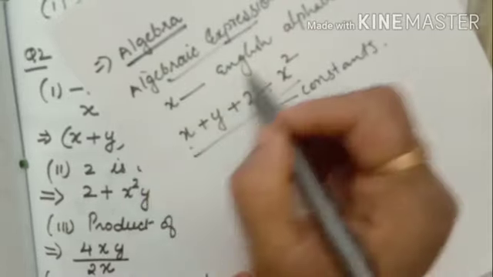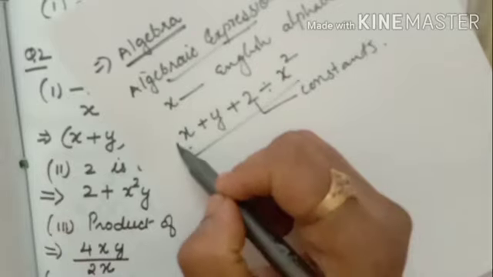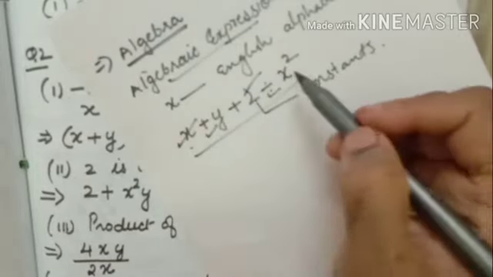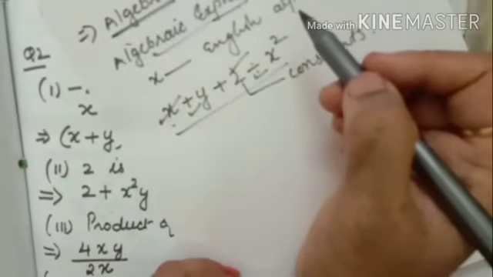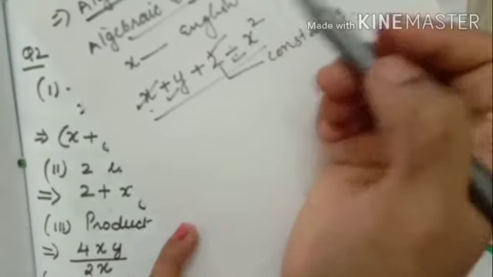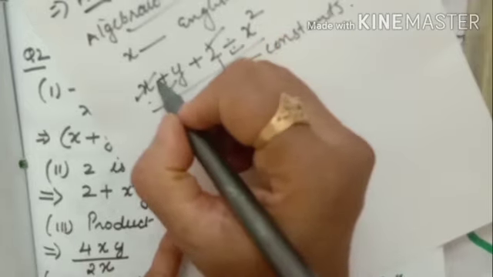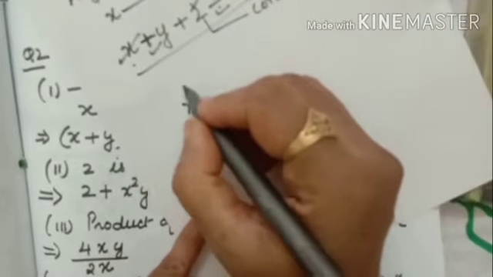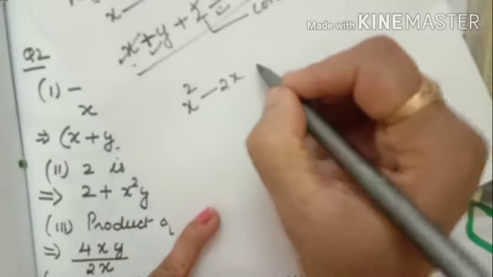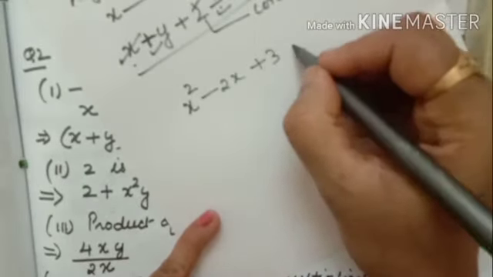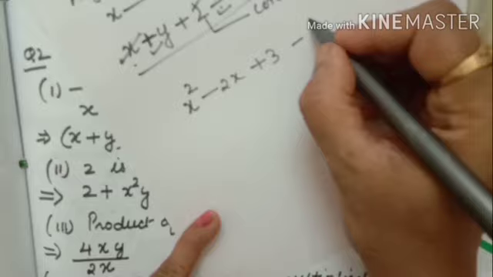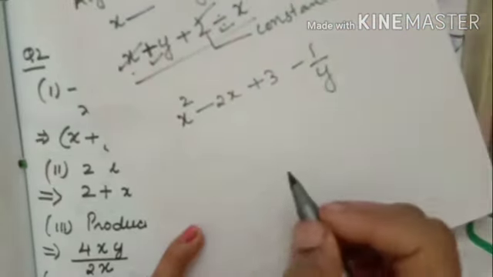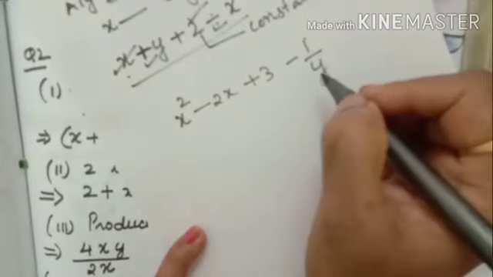Then what things does an algebraic expression contain? Variables are there, constants are there, and mathematical operations. Mathematical operations meaning addition, subtraction, division, multiplication. Suppose the algebraic expression is x square minus 2x plus 3 plus minus 1 by y. How many terms are there?